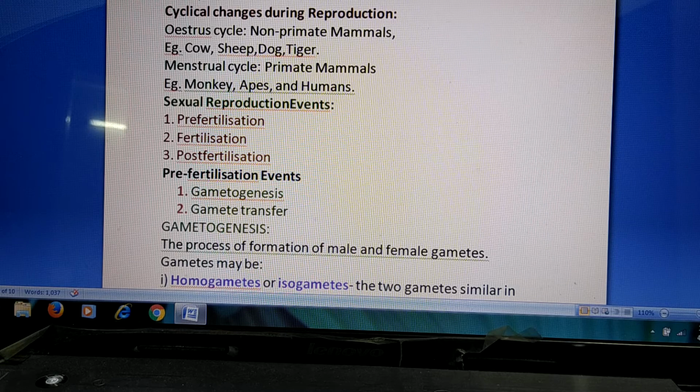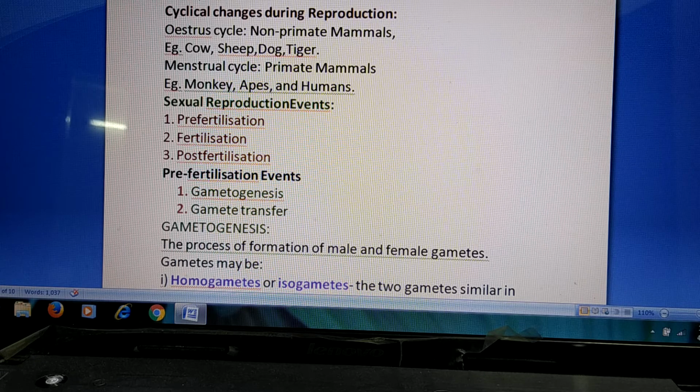We have studied in class 11th non-primate mammals and primate mammals. In non-primate mammals, they undergo a special cyclical change which is called estrus cycle or heat period. During that time they reproduce. Examples: cow, sheep, dog, tiger, like that. Coming to primate mammals like monkeys, apes and human beings, they have menstrual cycle in the female.